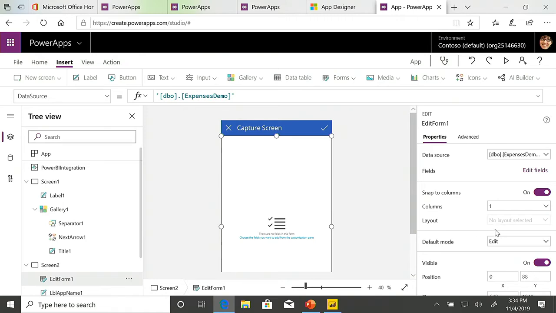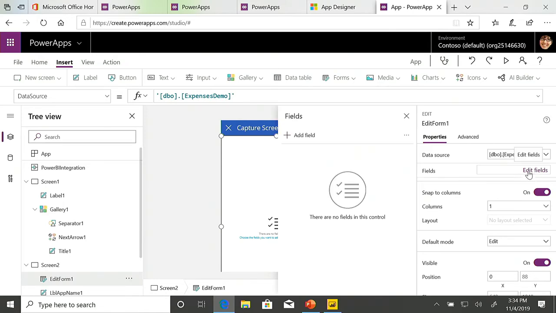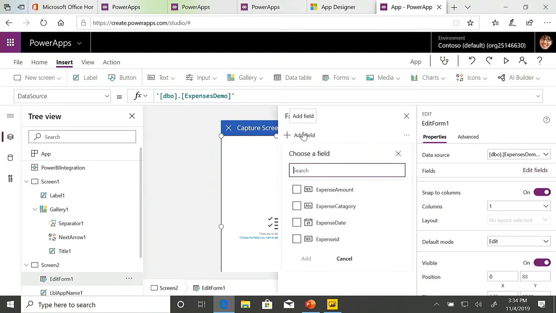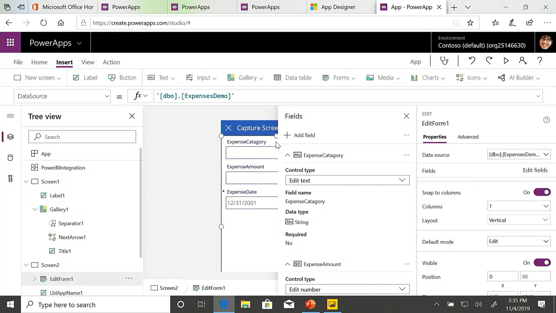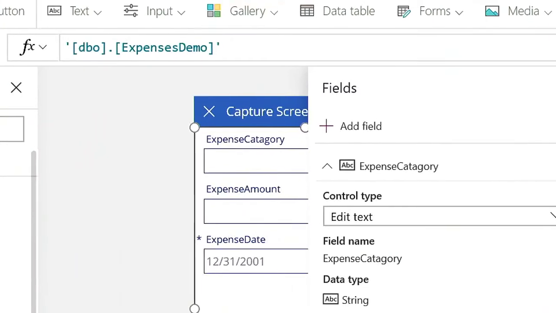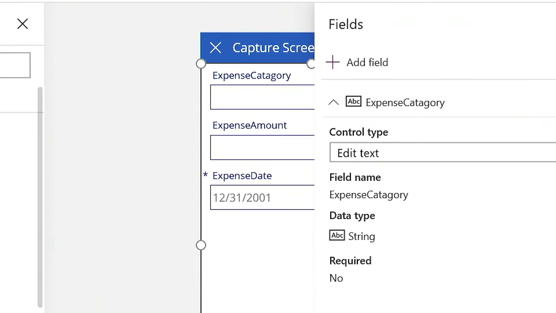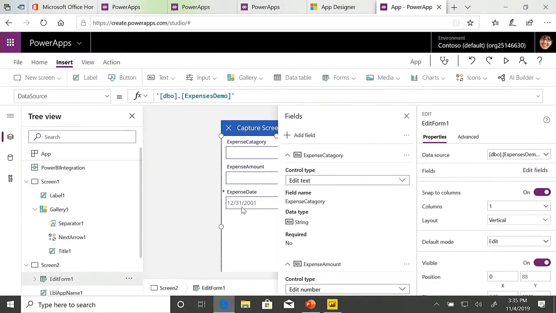Next, I need to choose the fields that I want to make use of. And once again, I just go choose the fields that I want to use, ignoring the expense ID again, because that is automatically generated. And you can see there I've got my expense category, expense amount, and expense date in there. And if I wanted to change the order, I could move them around.